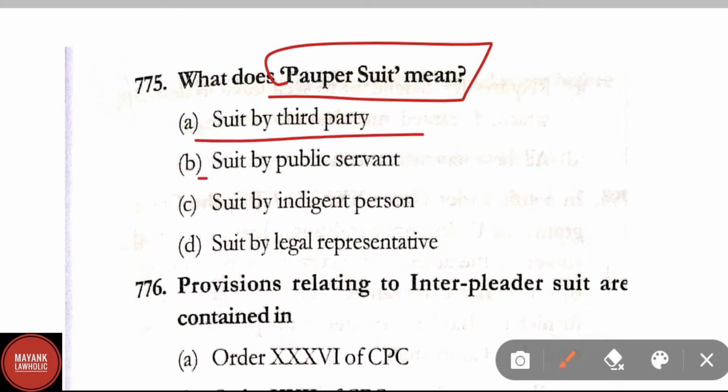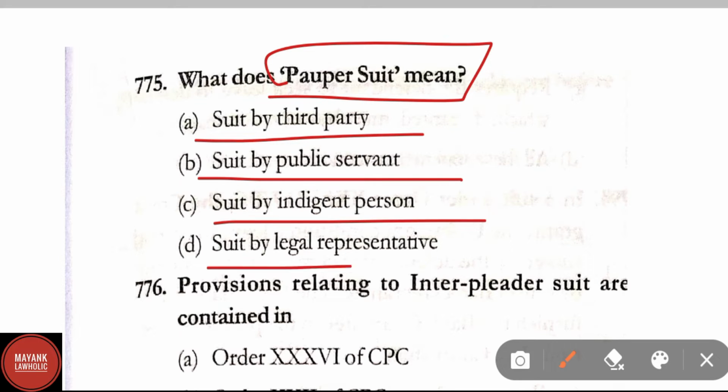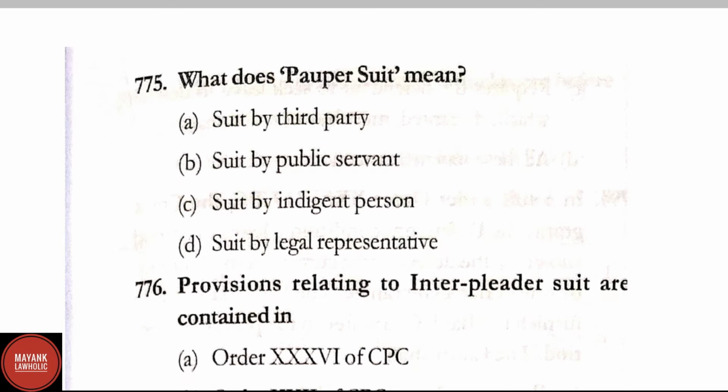Question number 775. What does pauper suit mean? Option A, suit by third party, suit by public servant, suit by indigent person, suit by legal representative. Correct answer here is option C, suit by indigent person.